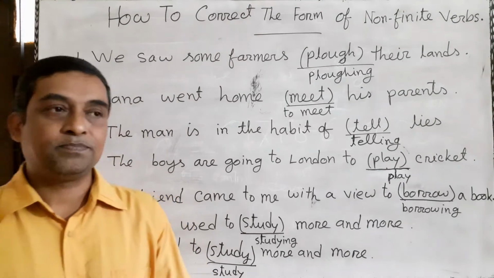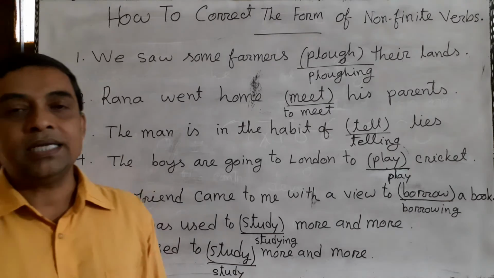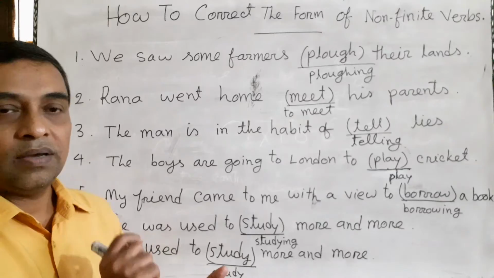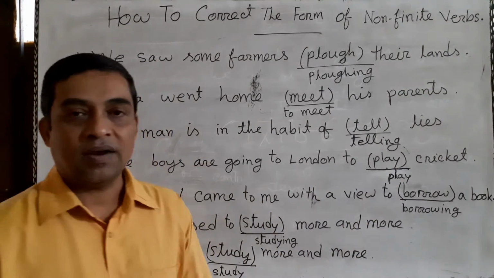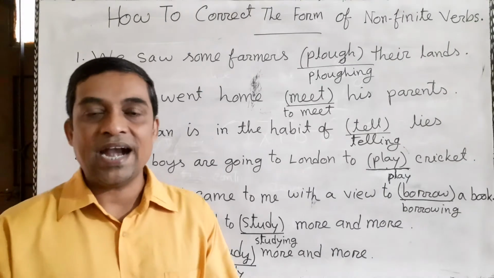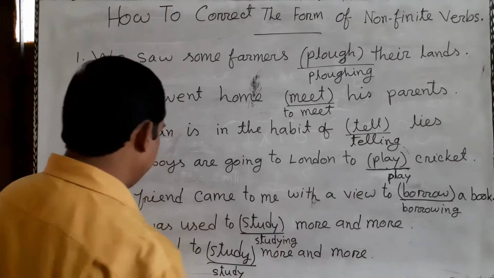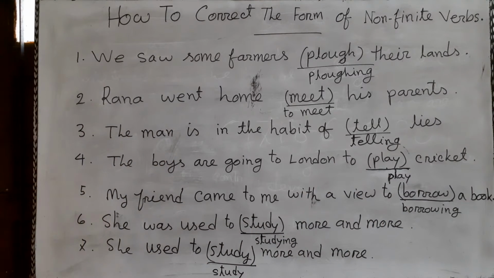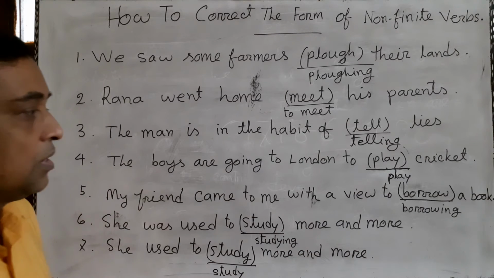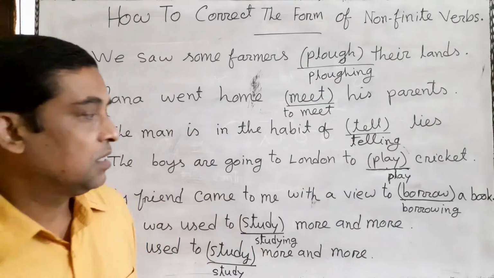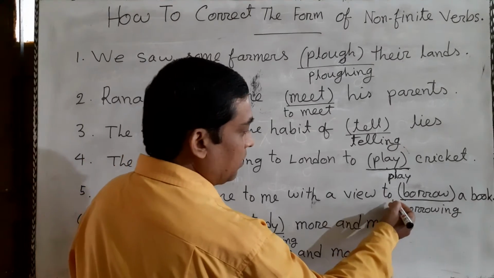So we should remember, after every preposition we must write ing with the verb, but after to we must not add ing with the verb, because it's an infinitive. Example number 5. My friend came to me with a view to borrow a book. Here borrow is incorrect. Here borrowing is correct, because here to is not alone.